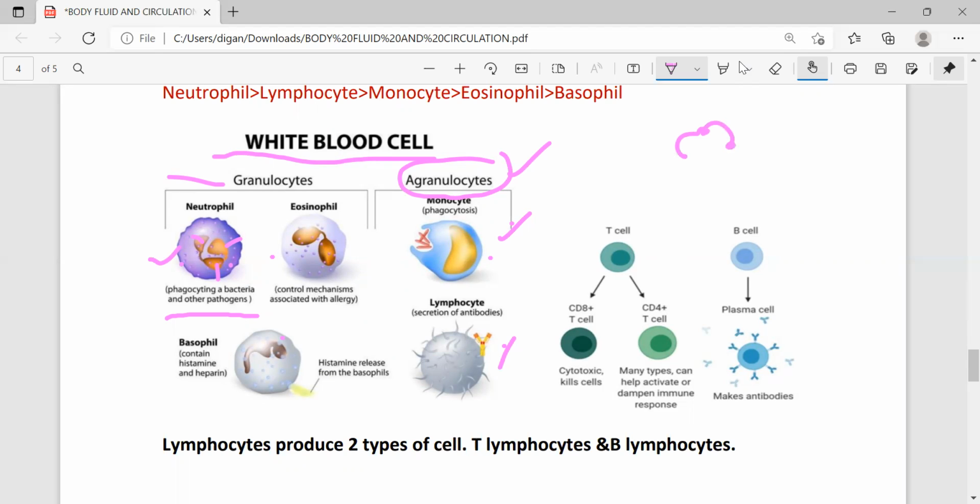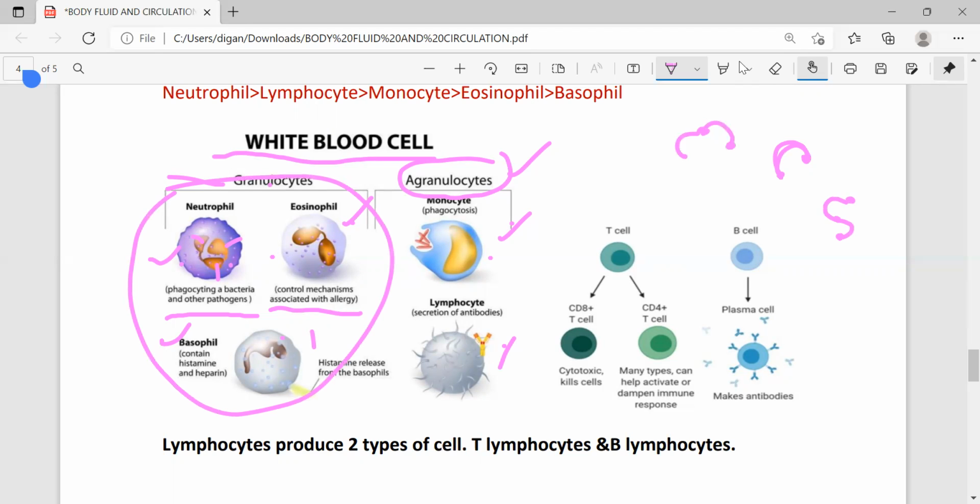The next type of granulocyte is eosinophil. Their function is the control mechanism and they are associated with allergy. And the structure of their nucleus is headphone-like. They are bilobed like this, with a headphone-like structure. Next, come to the third type of granulocyte, that is basophil. Basophils contain histamine and heparin, and histamine release is shown in this diagram, and the structure of their nucleus is S-shaped with lobes like this. So these three are the granulocyte WBCs, means granules are present.